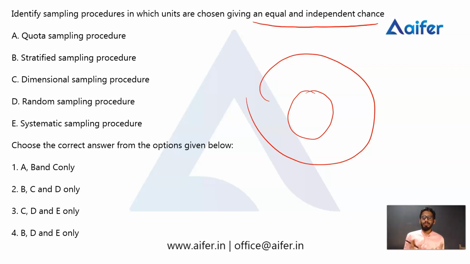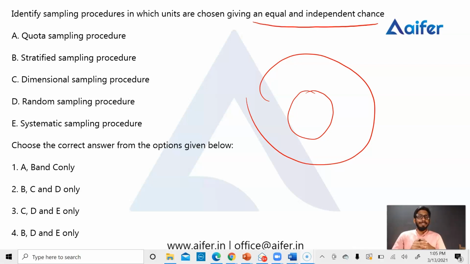There are two types of sampling: probability sampling and non-probability sampling. What is the meaning of probability sampling and non-probability sampling?